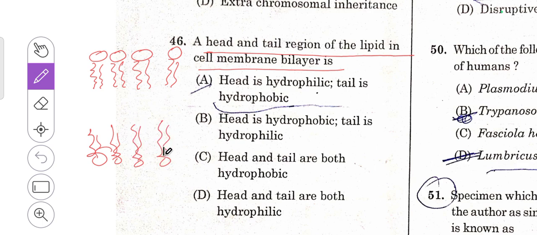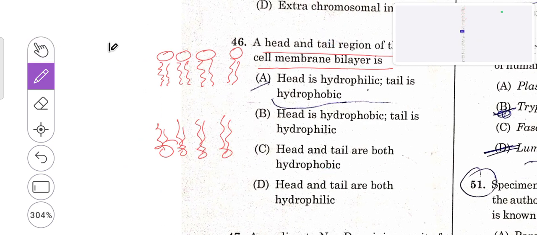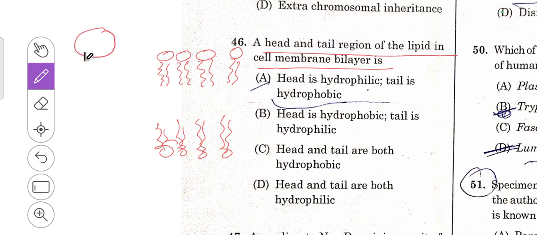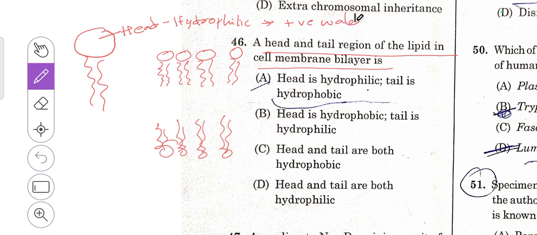In this phospholipid bilayer, the head is the hydrophilic part, that is water loving, whereas the tail is hydrophobic.